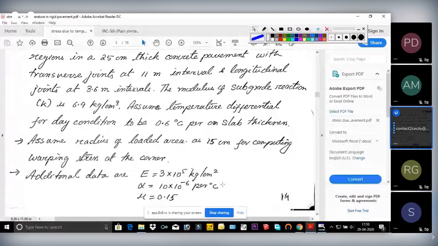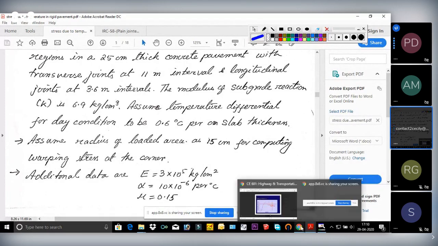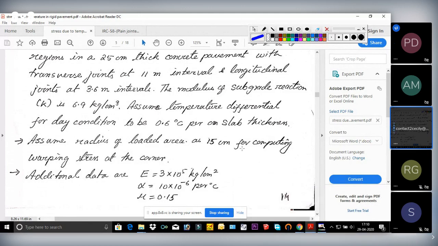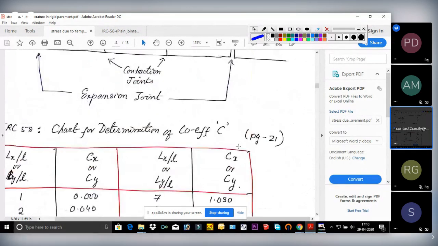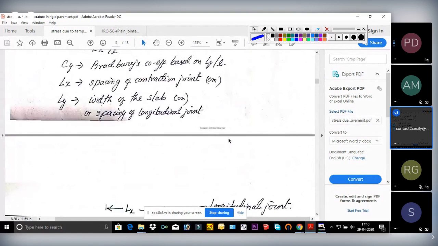And these are the other values. Everyone noted down? I'll show you the equations then. L it came out to be 87.2 centimeter.